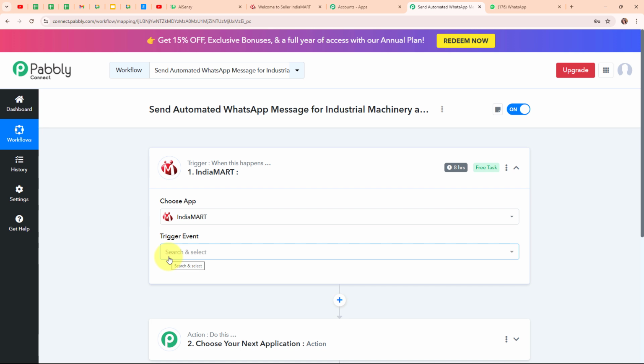Whether you're a business looking to buy in bulk or a seller wanting to reach more customers, IndiaMART helps you find the right match quickly and efficiently.